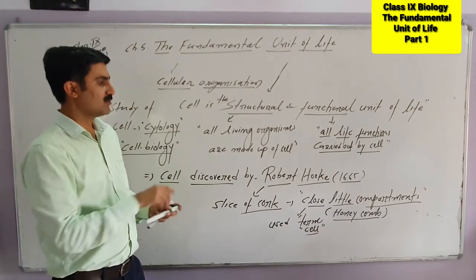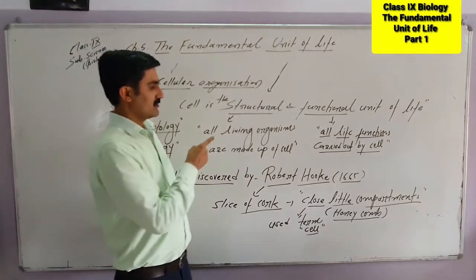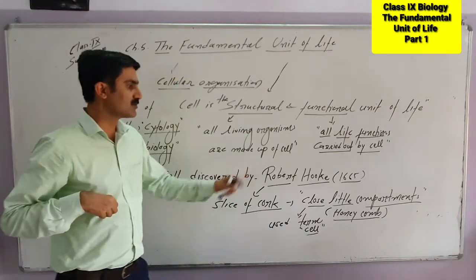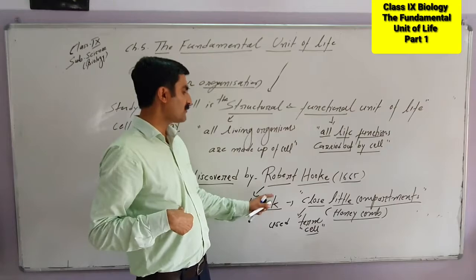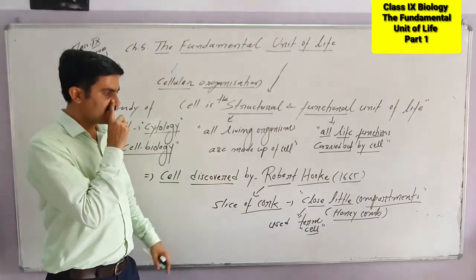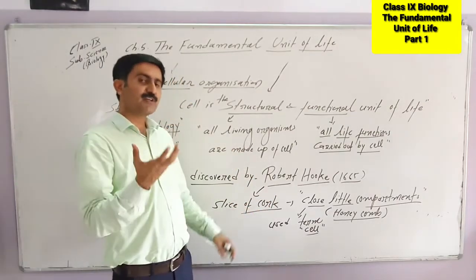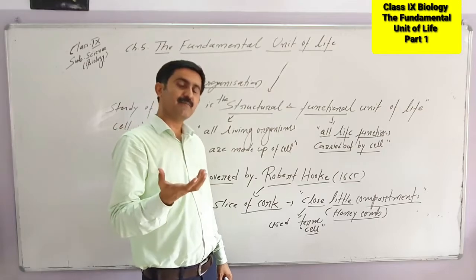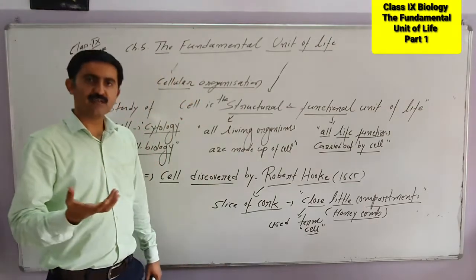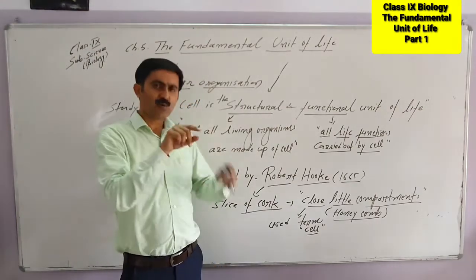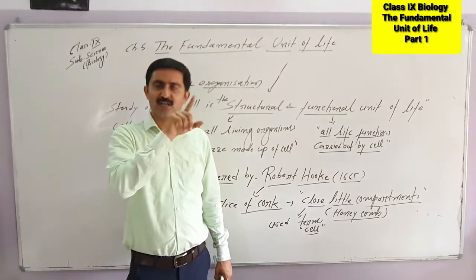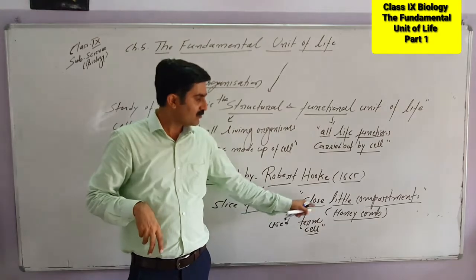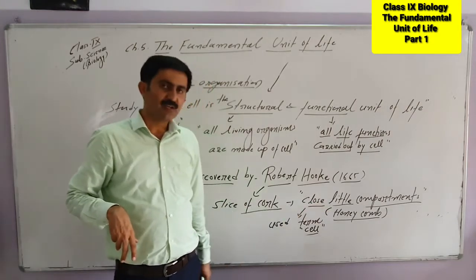So we can quickly recap. The credit of discovering the cell goes to Robert Hooke. He used the material, that is the cork obtained from the bark of trees. When he observed under a primitive handmade microscope, he saw closed compartments, the little rooms. We use the word cell for some closed boxes, and those closed boxes were appearing like a honeycomb.